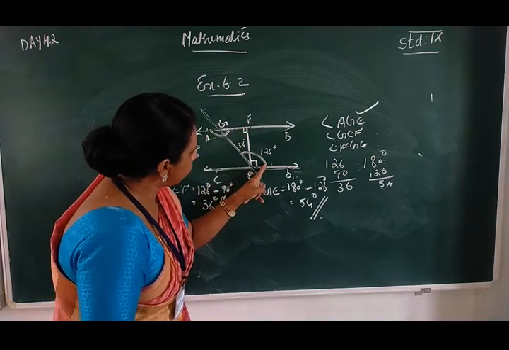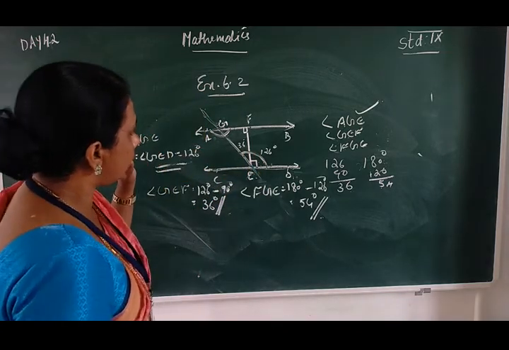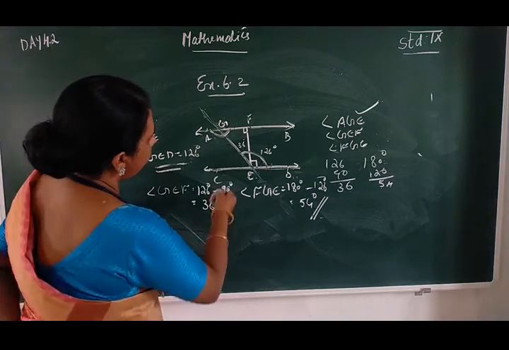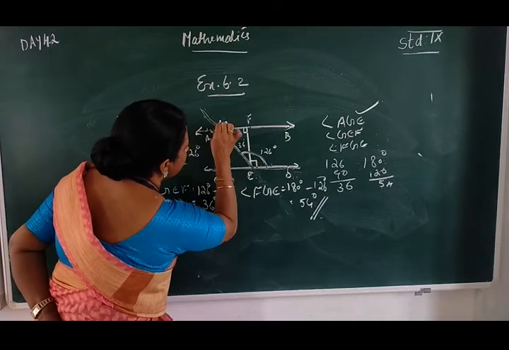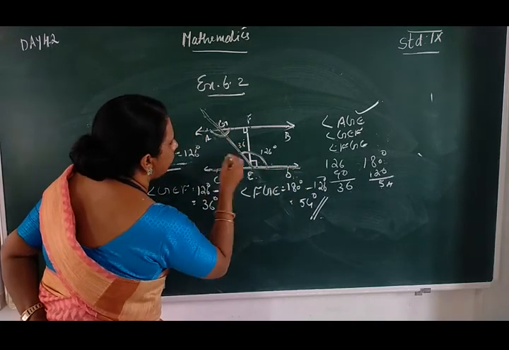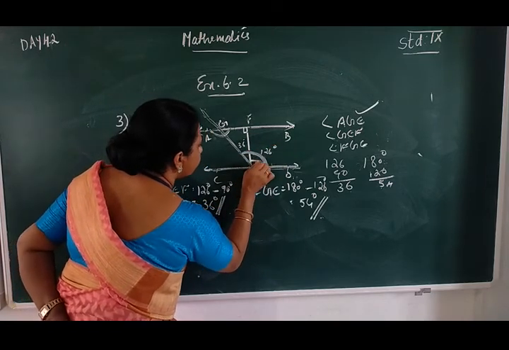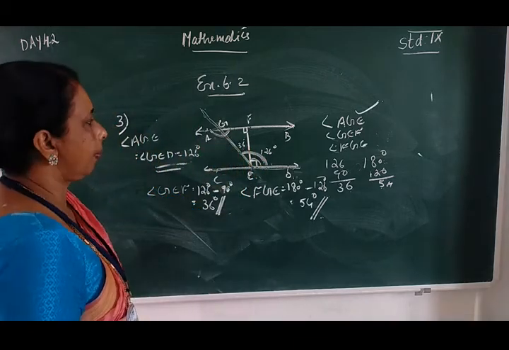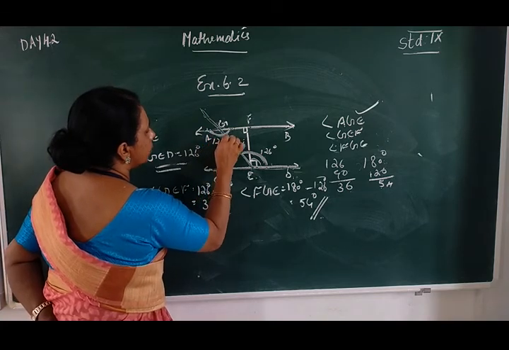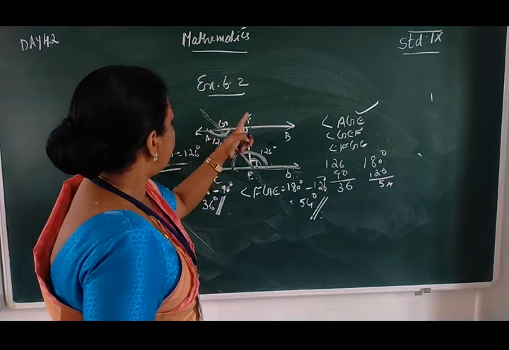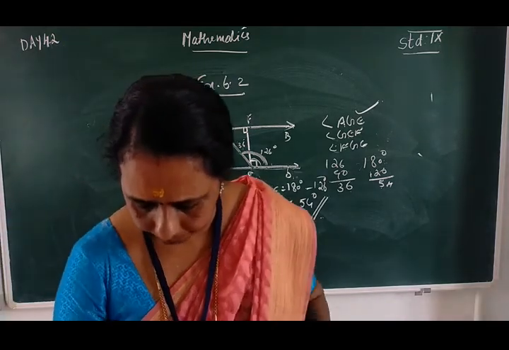The sum of these two angles is 126 degrees as given, so total minus this angle gives 36 degrees. For angle FGE, the linear pair sums to 180 degrees, and with 126 degrees, 180 minus 126 gives FGE as 54 degrees. So we can solve this problem.